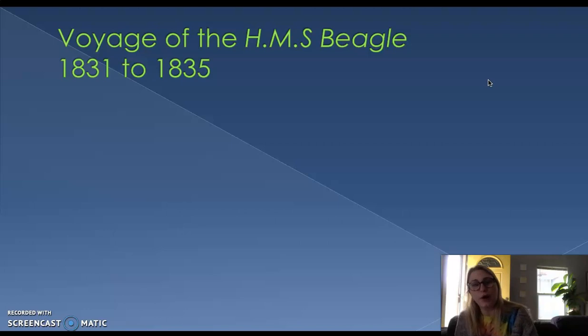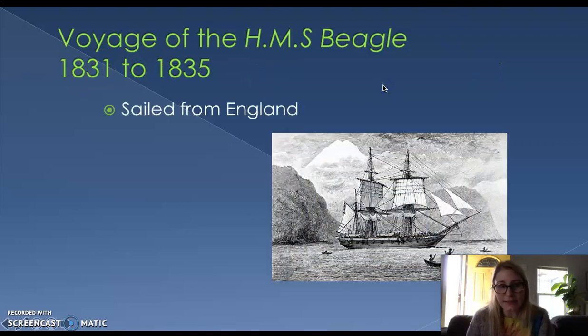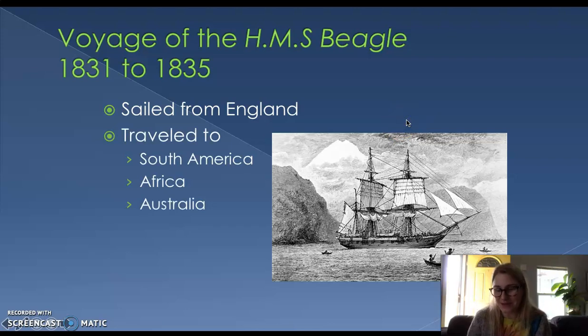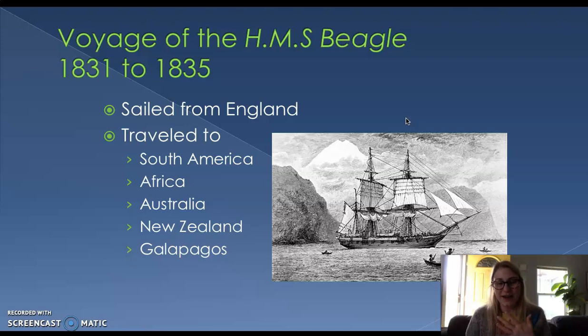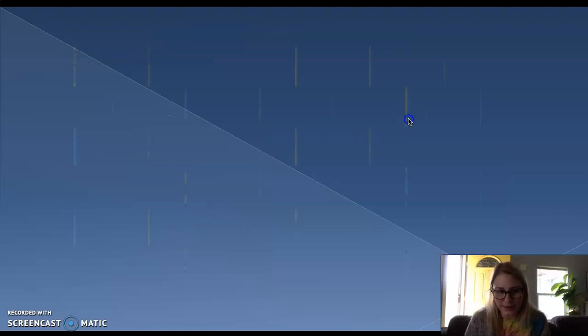So that's a little biography on him, but we're going to talk a little bit more about what his trip on the HMS Beagle looked like. So he is a young man here. This is happening in the 1830s, and he sailed from England, which is where he was from. He left on the Beagle, and he traveled to South America, Africa, New Zealand, Australia, the Galapagos Islands. So he's in all of these different places around the world, documenting everything he's seeing in his little journal, taking fossils with him, collecting evidence, and really his goal was just to see how our world fits together as a big, beautiful puzzle.